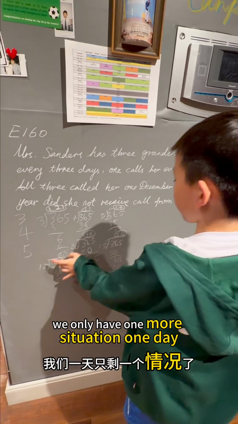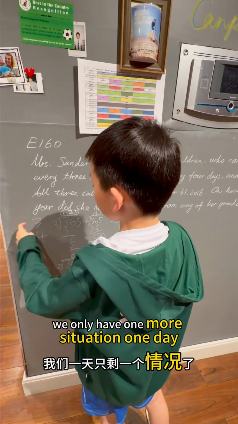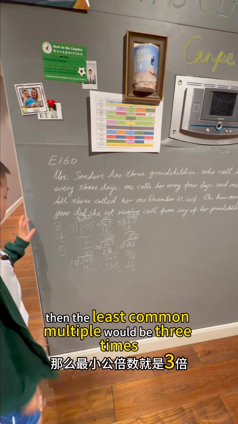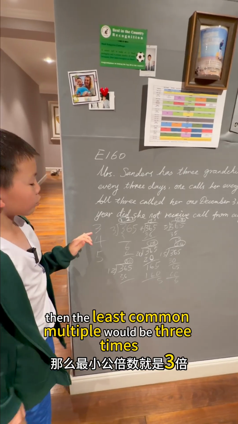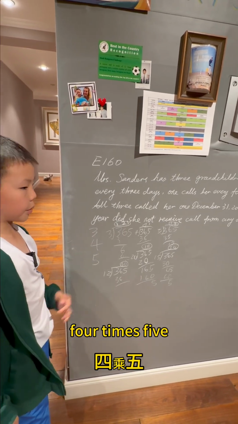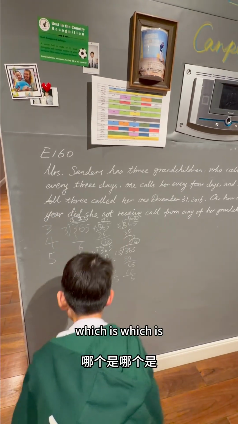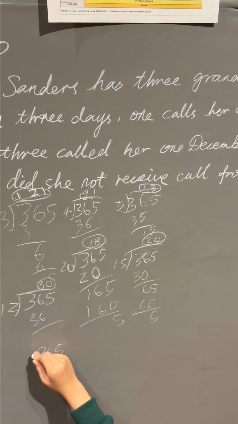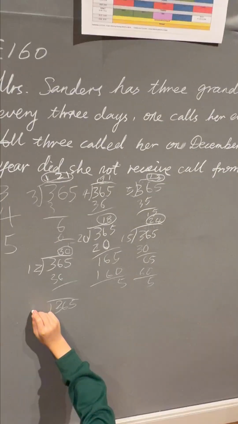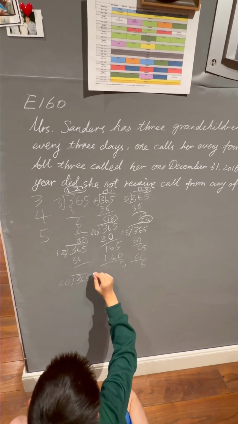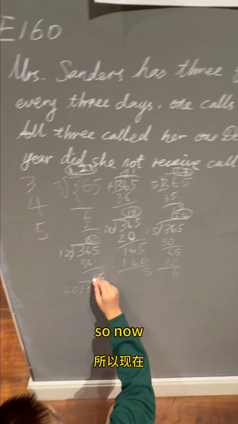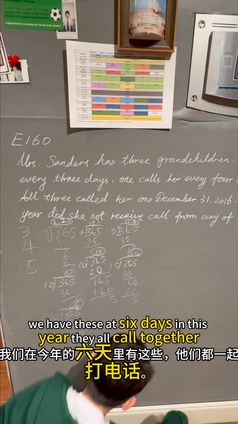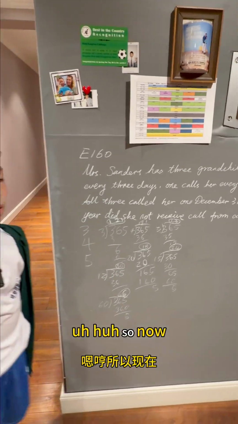So now we only have one more situation: the days that they all call together. The least common multiple would be 3 times 4 times 5, which is 60. So 6 days in this year, they all call together.